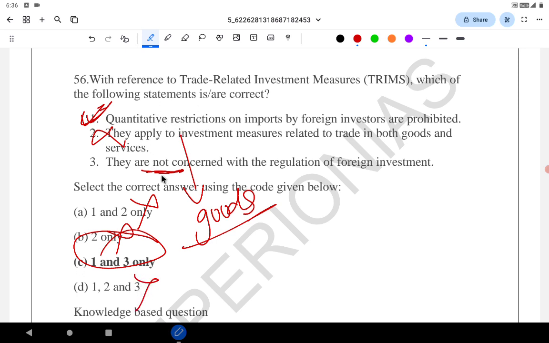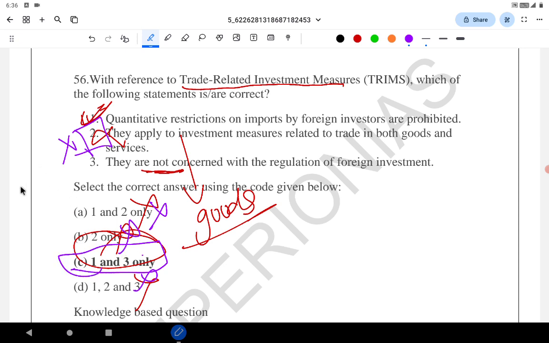Even if you don't know all three statements, if you just read the TRIMS, the basic is the TRIMS applies to the goods and not services. So by that, just by that logic, you know that statement 2 is wrong. Eliminated, eliminated, eliminated. So C is an answer. This is how you get an answer.